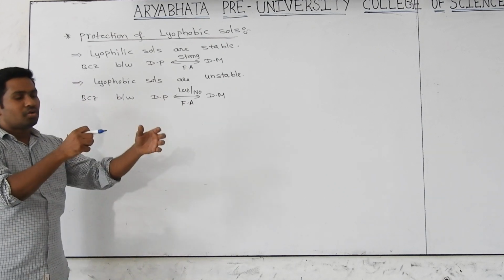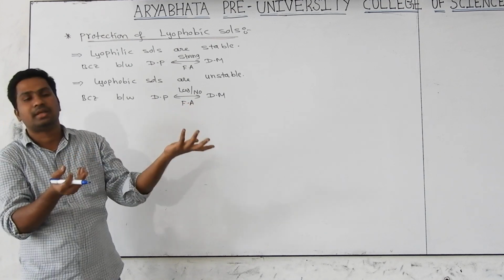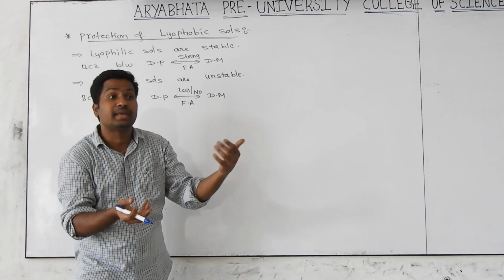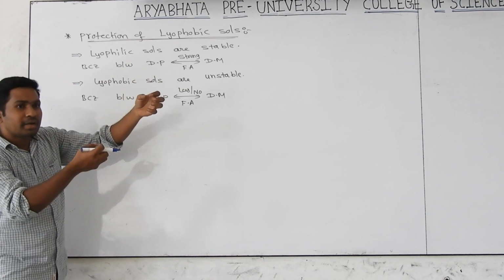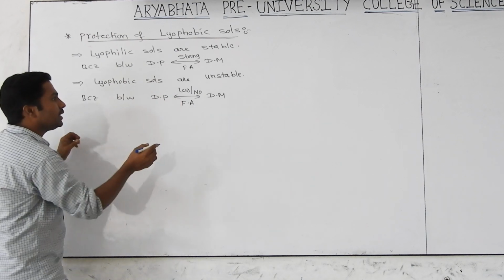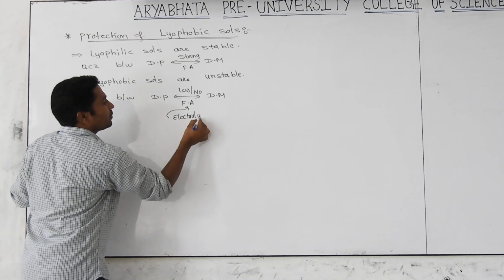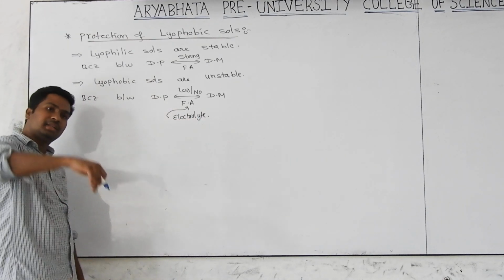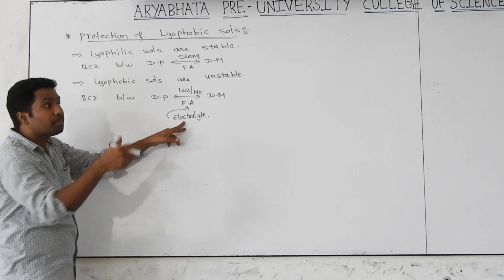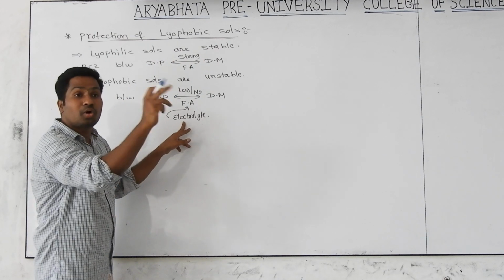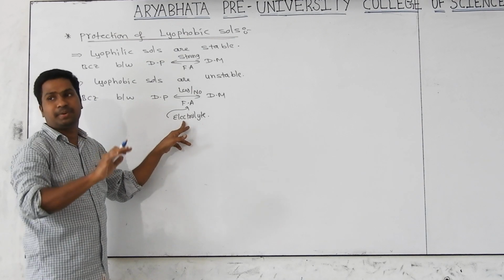That's why the dispersed phase particles want to separate from the dispersion medium, then they lose their sol behavior, called coagulation. Already they want to separate from one another. Still, I am adding a little bit of electrolyte. Then still they are becoming unstable. Why? Because adding electrolyte will provide coagulating ions. The coagulating ion will neutralize the colloidal particle. Then they become like a precipitate.